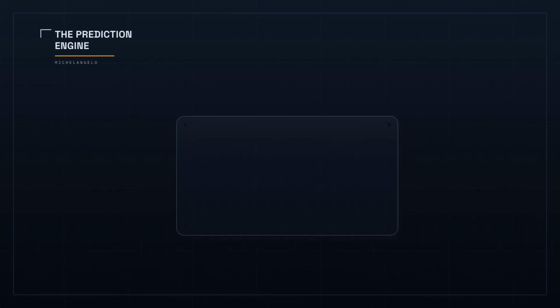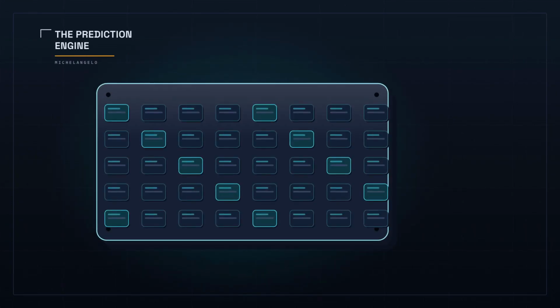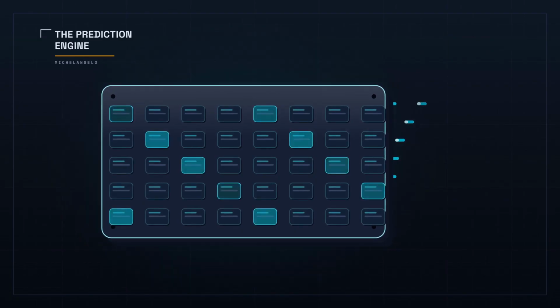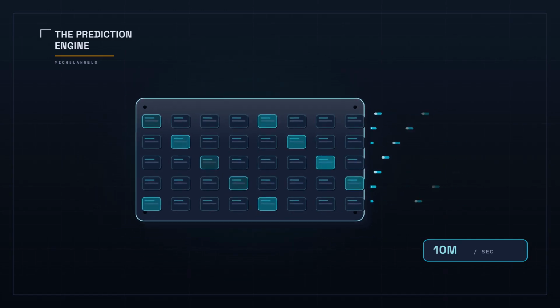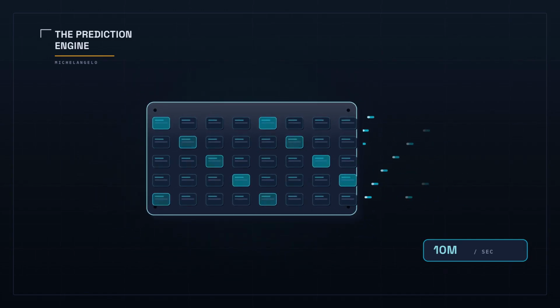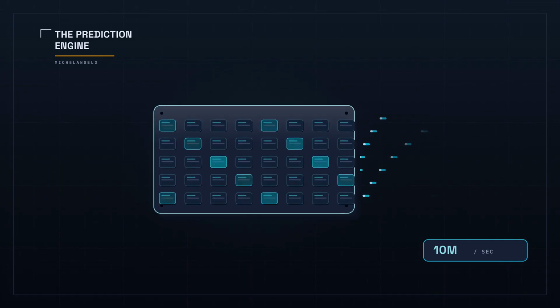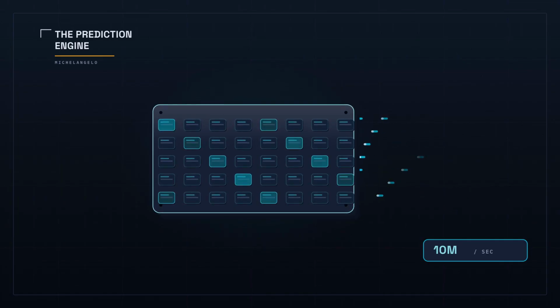All of this prediction runs on a platform Uber built for machine learning called Michelangelo. Thousands of models in production, making on the order of 10 million predictions a second, forecasting demand, correcting arrival times, and scoring matches everywhere at once.